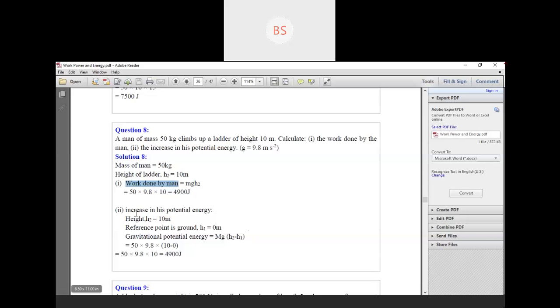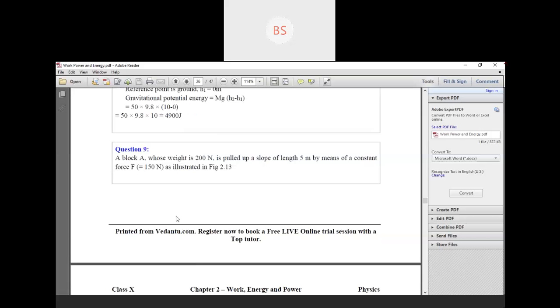So now the increase in his potential energy we have to find out. So we know that height is 10 meter. Reference point is ground, we know. If a man is climbing a ladder, that means initially he was on the surface of the earth. Surface of the earth means height will be 0 only, obviously. So now gravitational potential energy is mg in the bracket h2 minus h1. So 50 into 9.8 into 10 minus 0. So again answer is same. So 4,900 joule is the increase in his potential energy.